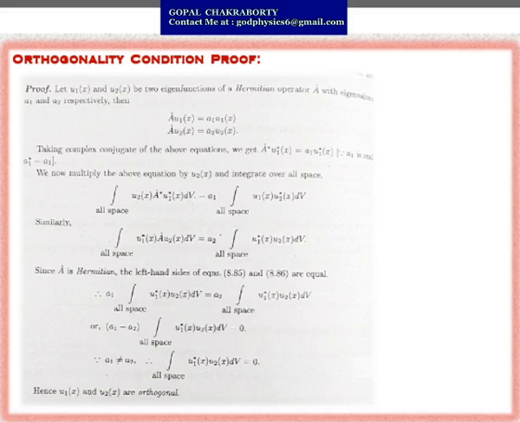So the all-space integral of u1 star u2 dv equals 0. This is the condition for orthogonality, and we have proved it.